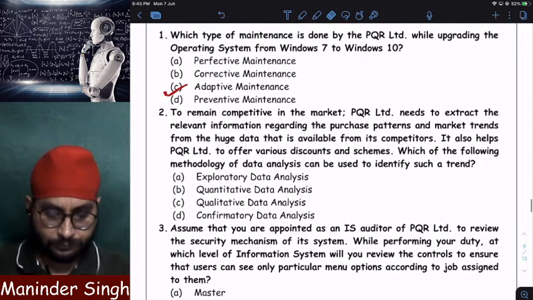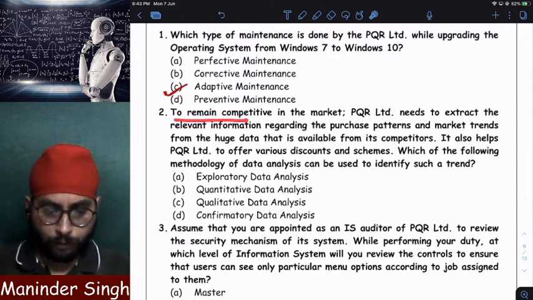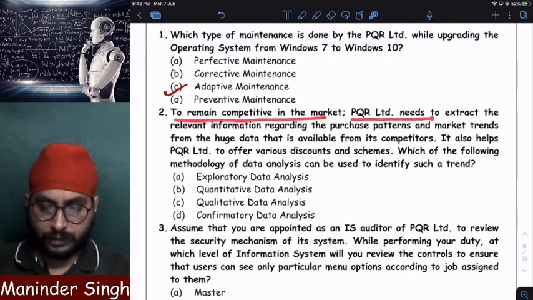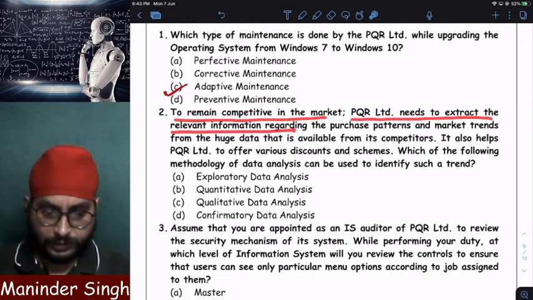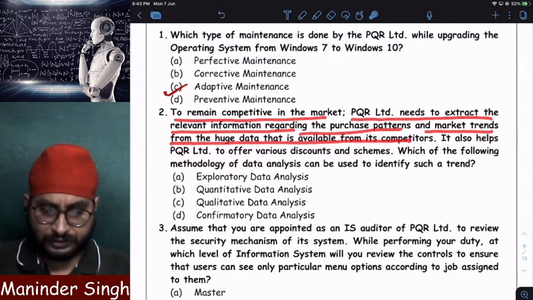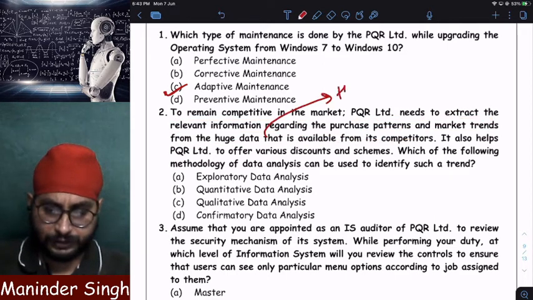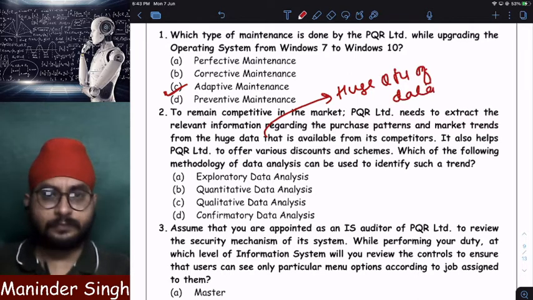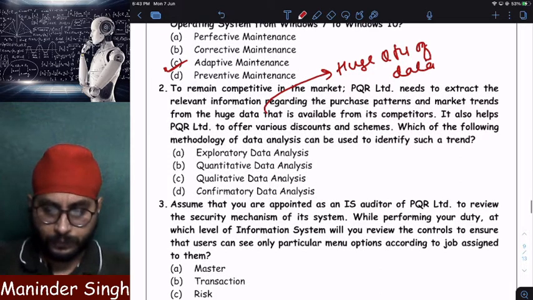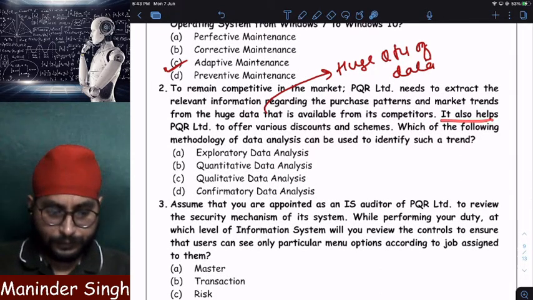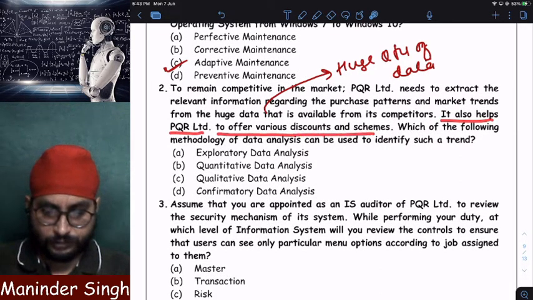Adaptive maintenance. Next, to remain competitive in market, PQR Limited needs to extract the relevant information regarding the purchase pattern, market trends from the huge quantity of data that is available. Huge quantity of data we have to analyze. After analyzing huge quantities of data, we need to decide what type of offers and discounts should be given. It also helps PQR Limited to offer various discounts and schemes.